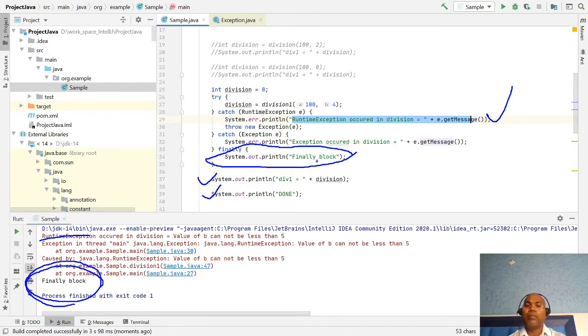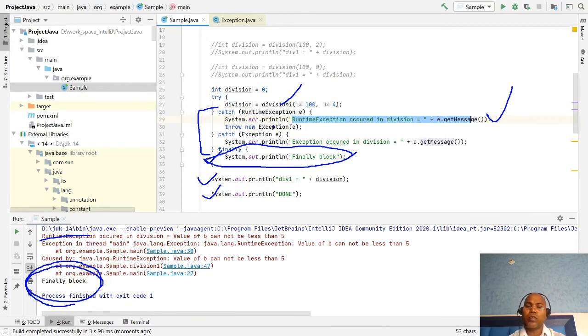So finally means whenever this method throws an exception or not, this finally block is always executed. Only one condition where the finally block is not executed: if the System.exit code is executed, in that case the finally block is not executed.